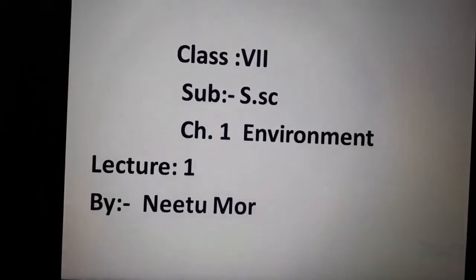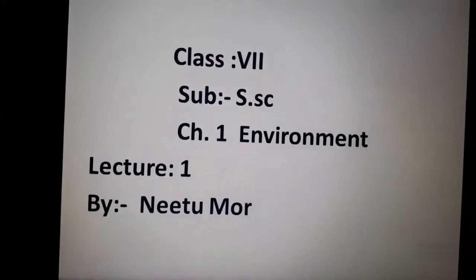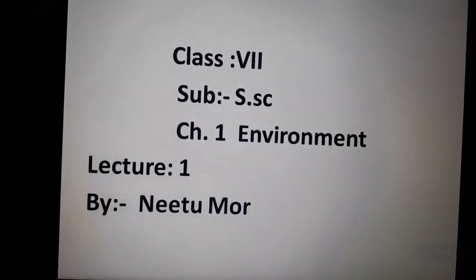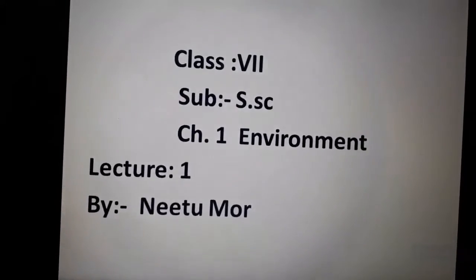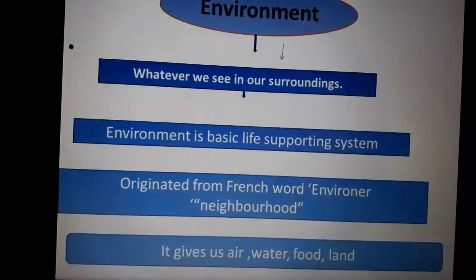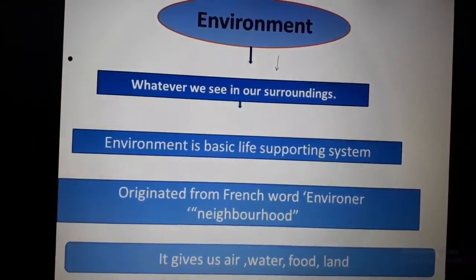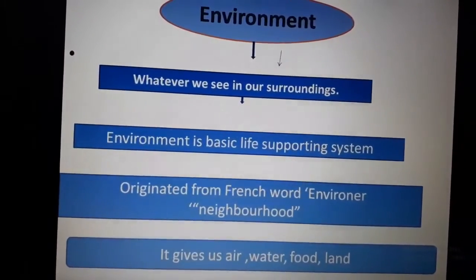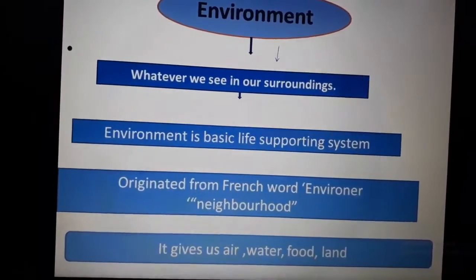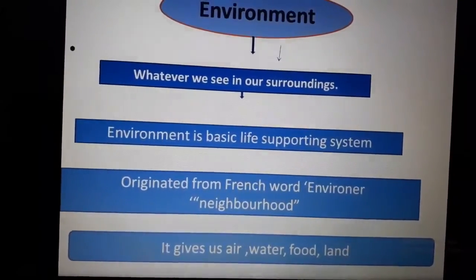So, the chapter number 1 is environment. In this chapter, we will discuss environment. Before starting anything else, we must know the meaning of environment. Environment is basically whatever we see in our surrounding, that comes under environment.